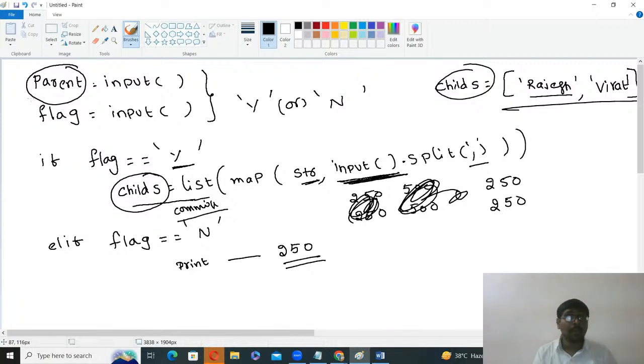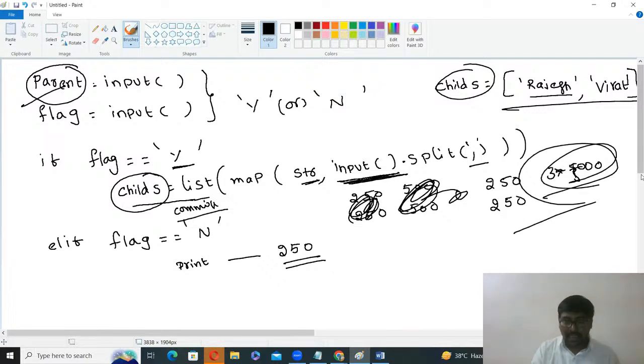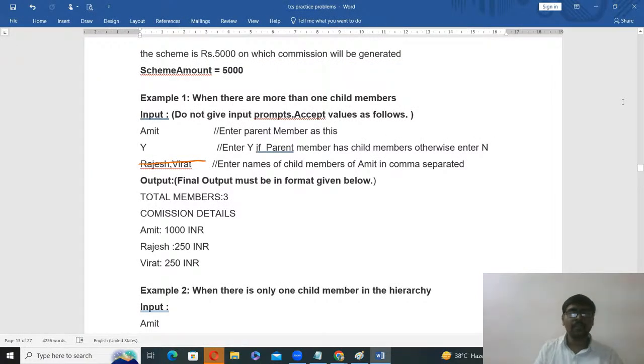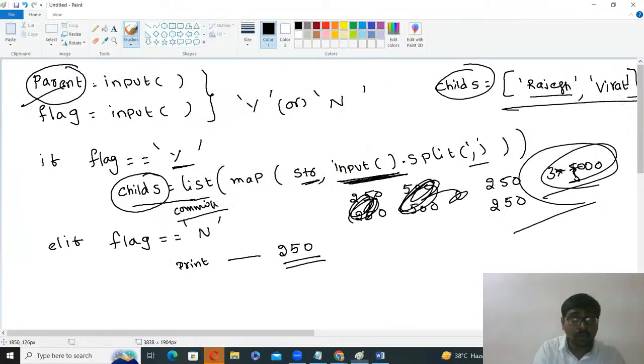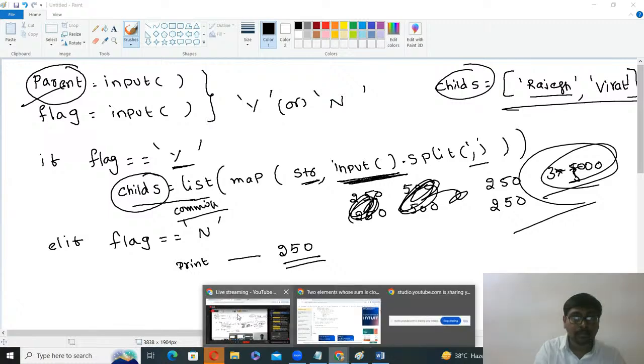Now what about the parent? How many childs do I have? Two childs. 2 plus 1, 3 into 500. Whatever the percentage they are given, according to that percentage we are printing. Observe, if you read the program, it is a very difficult program. Understand carefully. Again, I will explain by typing the program parallelly.